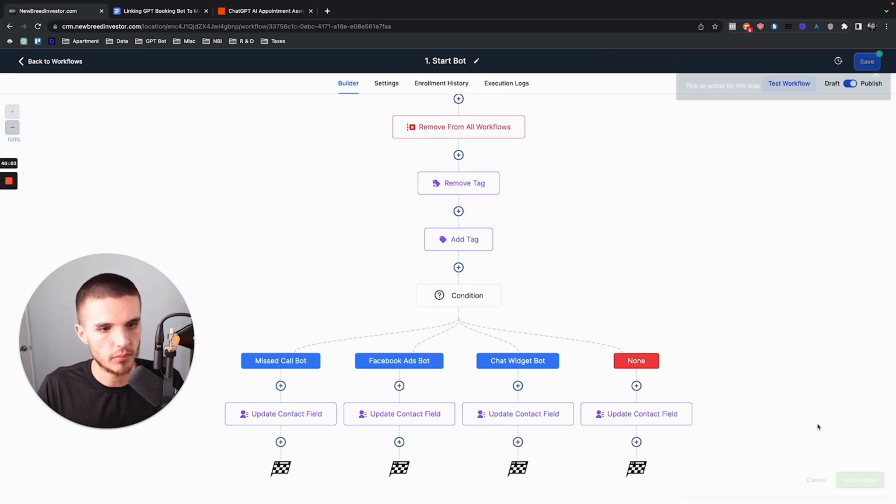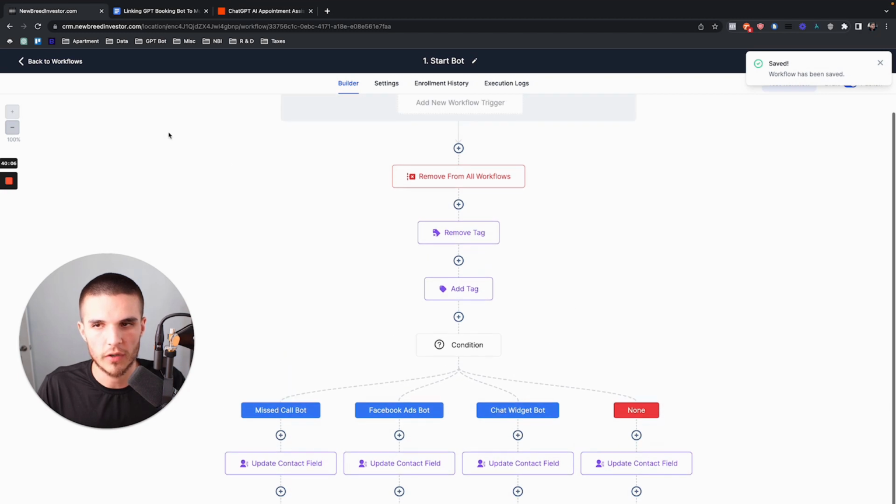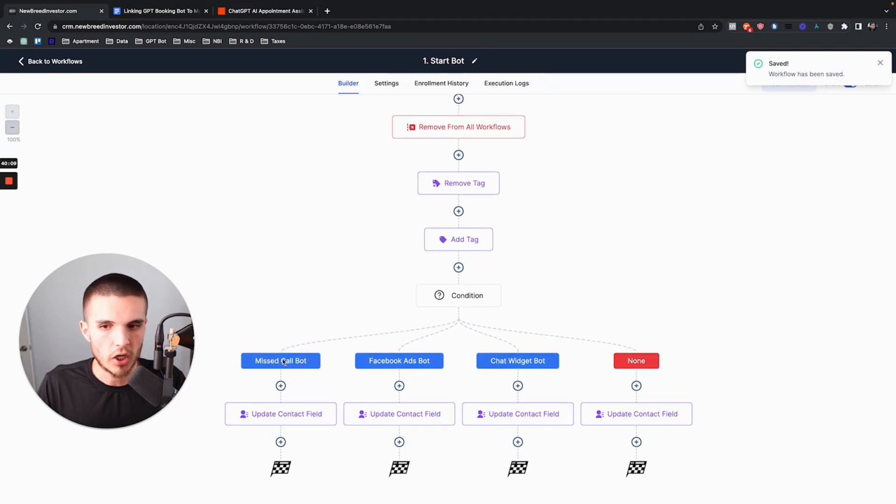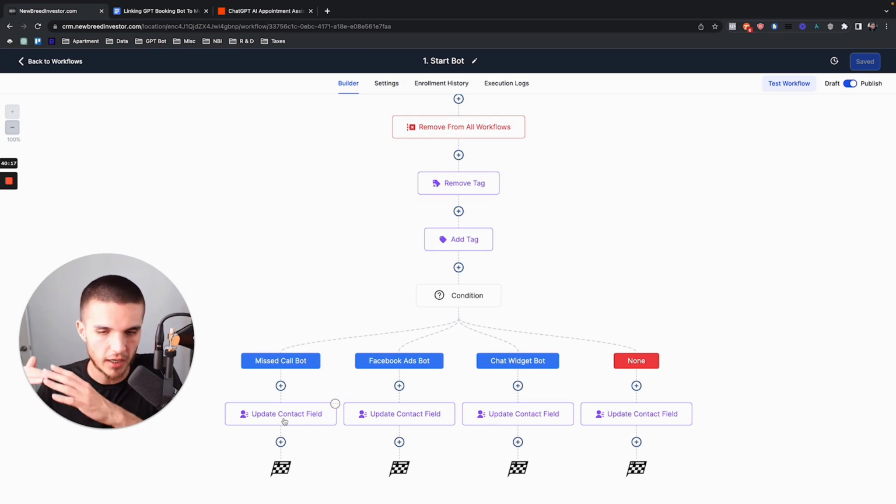There we go, boom. So now what we've done so far is when a lead calls us and we miss that call, it's going to automatically update that contact field to say, hey, we missed your call, boom. That already automatically triggers the bot. If the person responds via text, that'll trigger the GPT to handle the conversation from there.